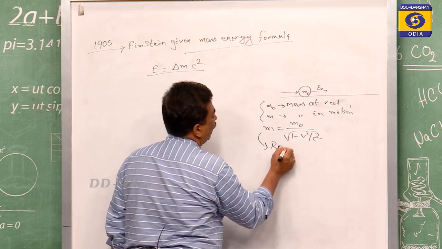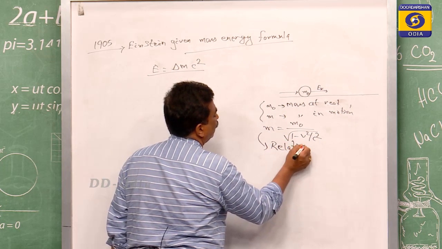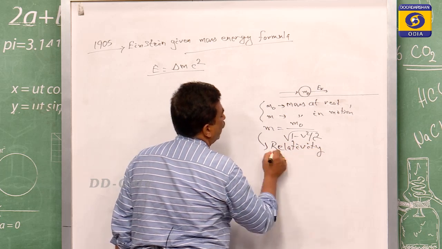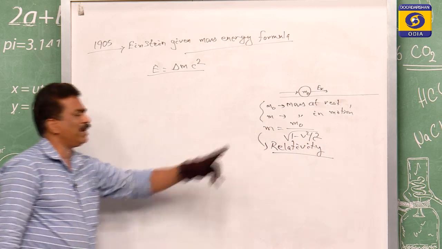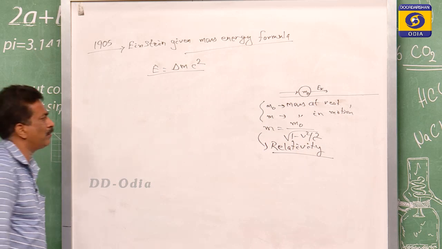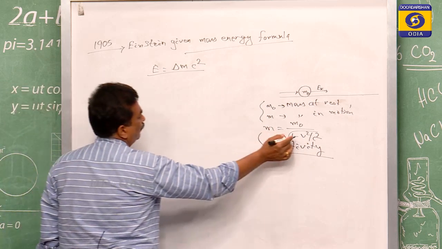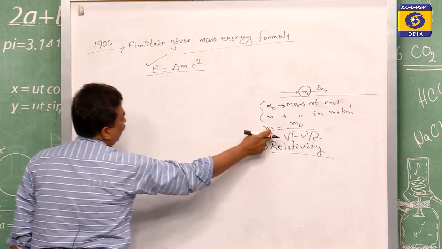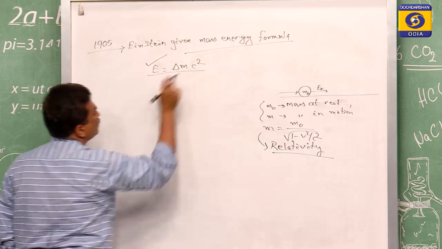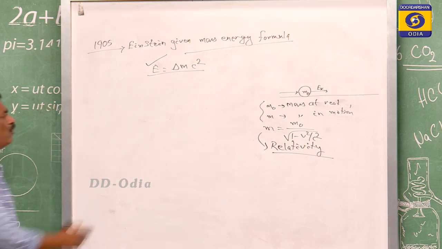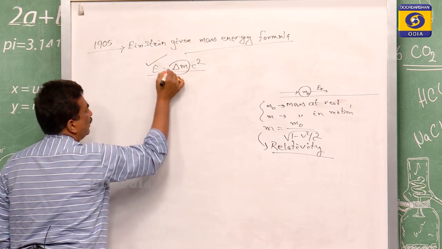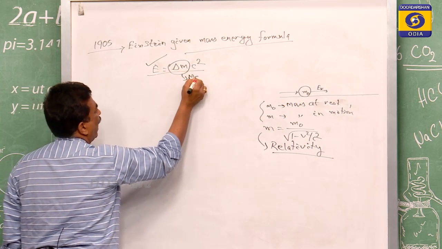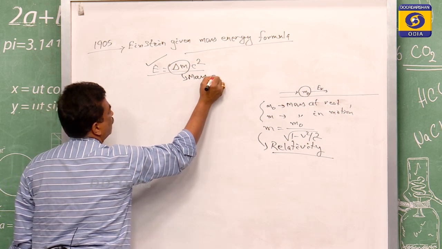From the relativity chapter, you will be clear about this. In relativity, you will get m is equal to m0 by root over of 1 minus v square by c square. Now we will take this relation to find E is equal to del m c square, where del m is nothing but the mass defect, as we discussed in the earlier class.